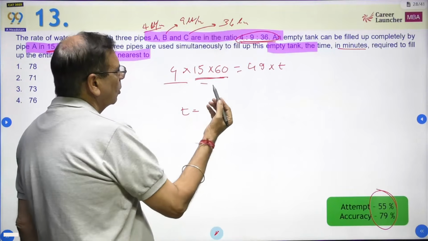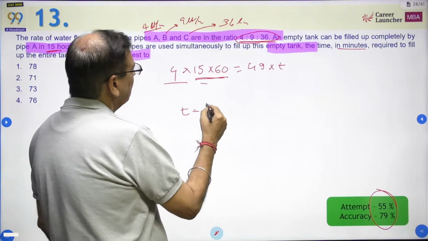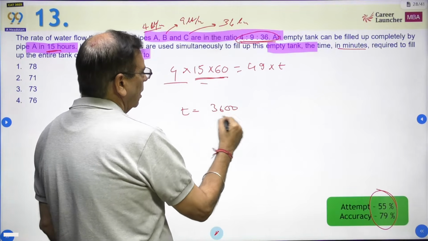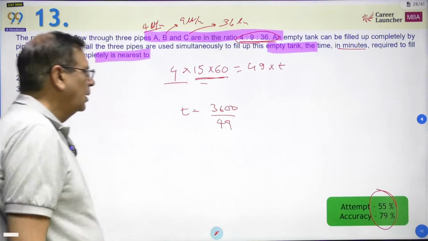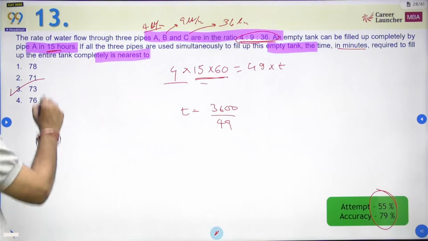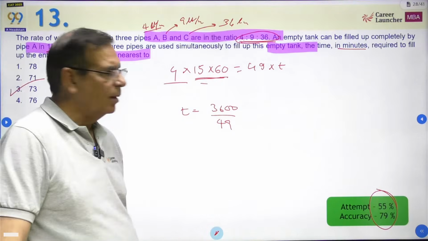सब गंदे नंबर हैं, तो कैलकुलेटर यूज करना होगा. So 60 into 60, 3600. 7300 upon 49. Okay. So please use a calculator. The answer, if I remember correctly, because this was my paper, was 73. Okay.